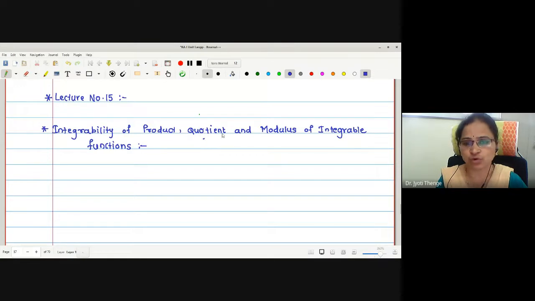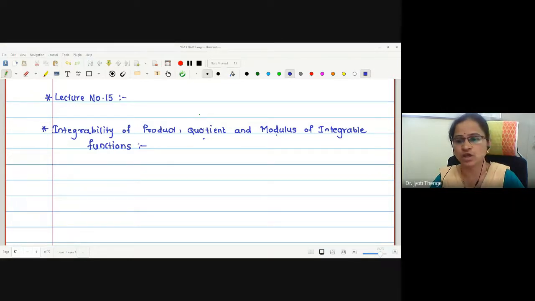Same question is for quotient and same question is for modulus. If f1 and f2 are integrable functions, what about f1 by f2, a quotient? Similarly, what about the modulus values of those functions, mod f1 and mod f2, whether all those are integrable or not? What is your idea? I think you have used it earlier, correct?